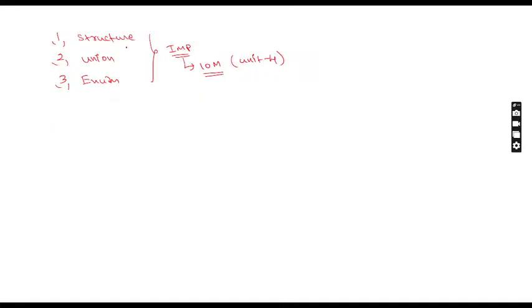Now, out of these three, in compulsory, in the exam you may get directly what is structure, explain with example, or else you may get what is union, explain with example, or else what is enum, explain with example, or you may get difference between structure and union. Once you understand the concept of structure and union, compulsory out of these two, one question will be there in your final exam.